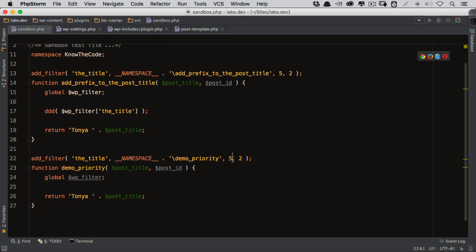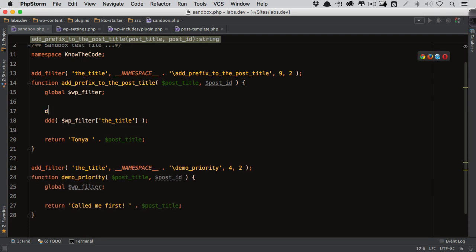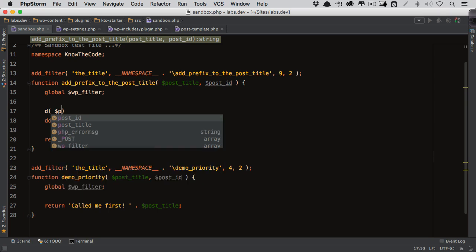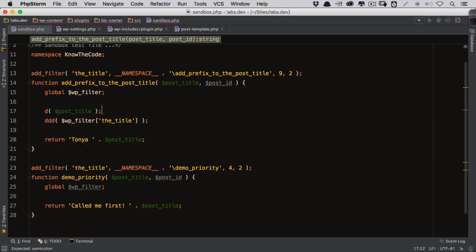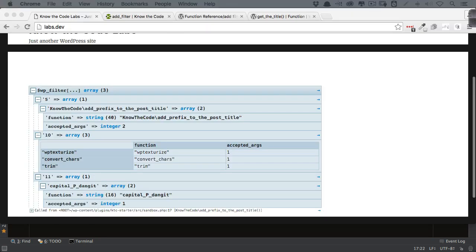So if I set this to a 4 and this one is at a 9, I want to show you that this one gets called before that one. And how am I going to do that? Well, I'm going to come in and I'm going to say, called me first. Aha. Okay. And then I'm going to dump that out to the screen just so that we can see that. So I'm going to take post title. And I'm going to show you that this one changed it before that guy. Okay. Let's go ahead and do that.